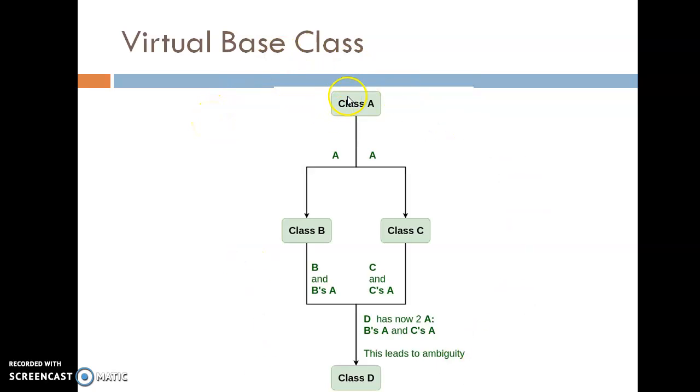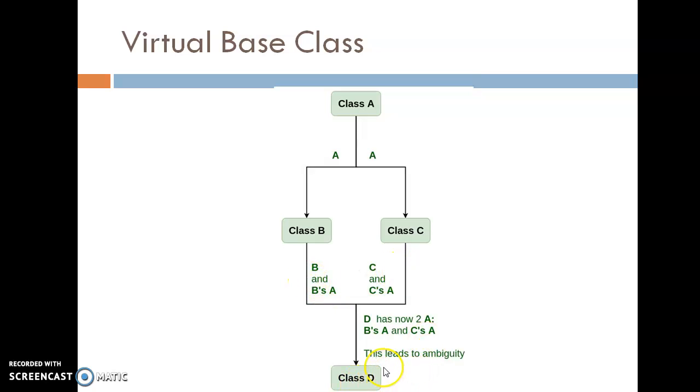Now see here, inside class A there is one variable defined, A. Inside class B, one variable defined, B. So this class is able to access B as well as A. Class C has its own variable C. Class C is able to access both variables C and A. So A is inherited two times, in class B as well as in class C.